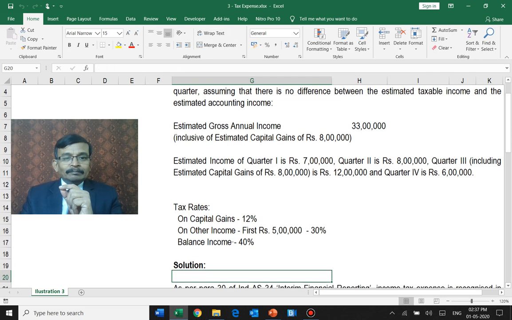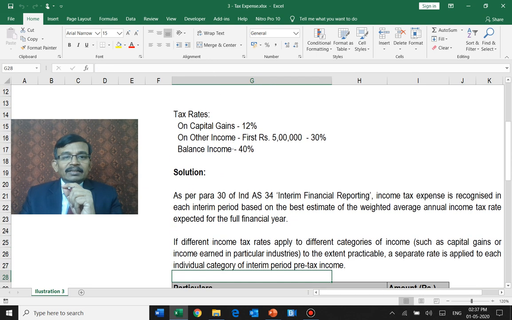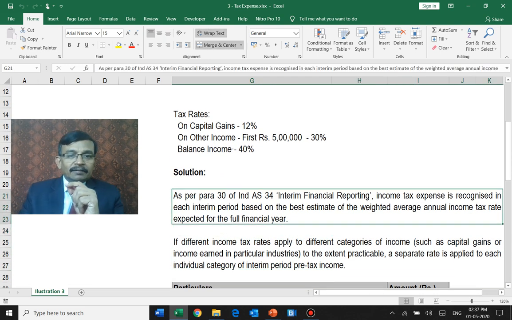Let us understand what para 30 of Ind AS 34 says. Income tax expense is recognized in interim period based on the best estimate of the weighted average annual income tax rate. The weighted average annual income tax rate has to be estimated.